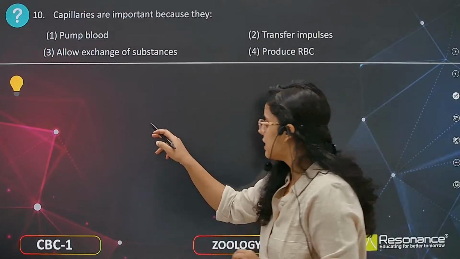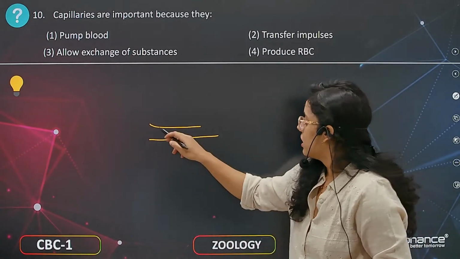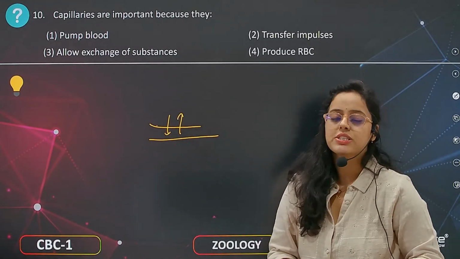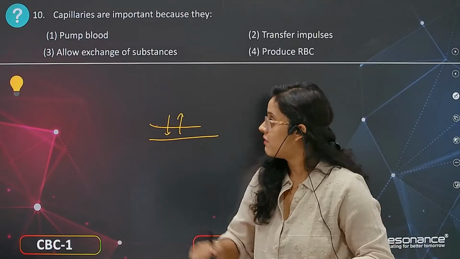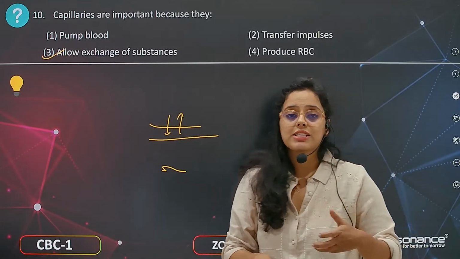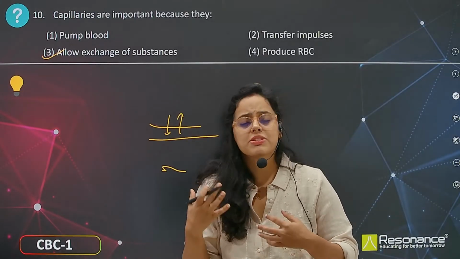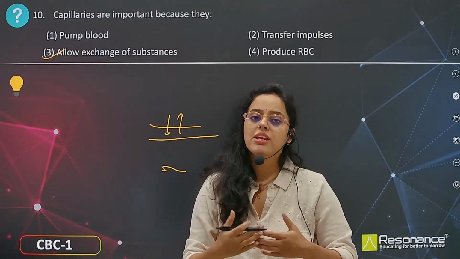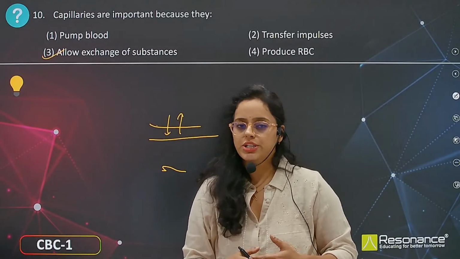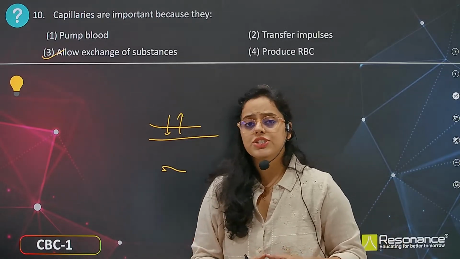They are very fine, single-membrane structures which are helpful in the exchange of substances. So this is the last question that we have discussed. Capillaries are present in the lungs also for the exchange of gases. Capillaries are present in each and every structure so that they can exchange oxygen and carbon dioxide gases with different body tissues. Not only oxygen and gases, but also glucose or any other essential elements.